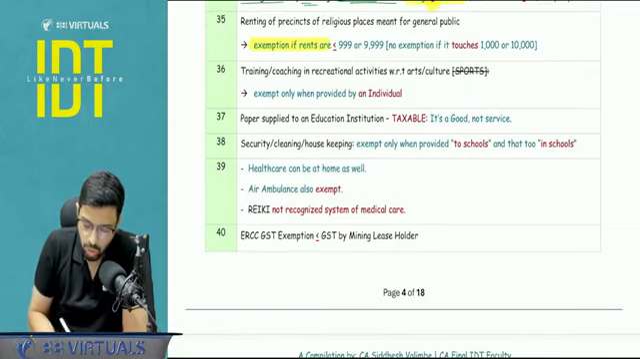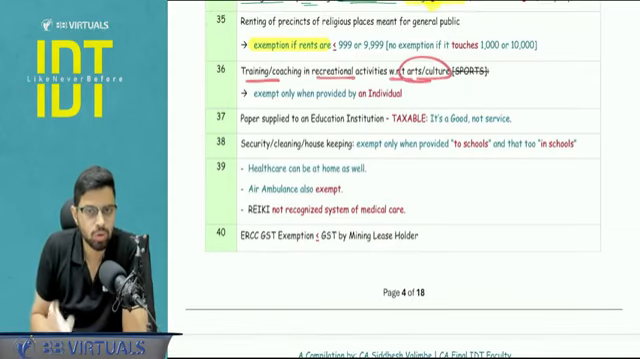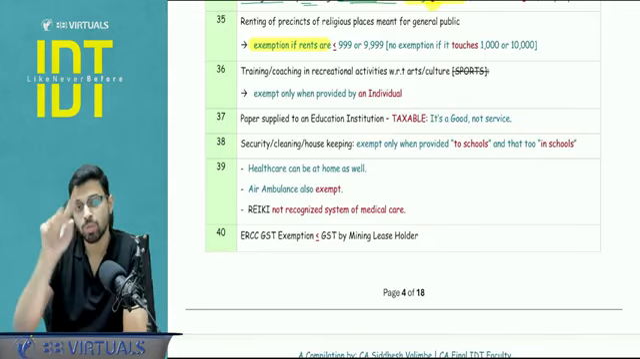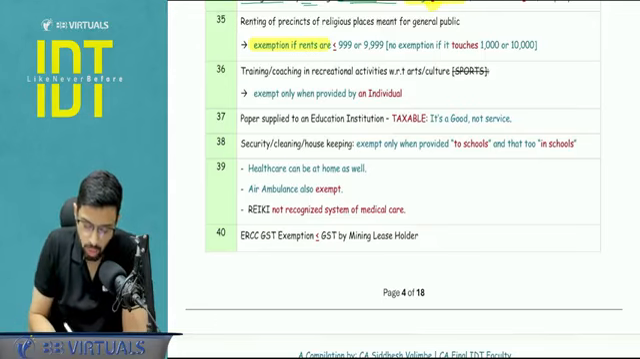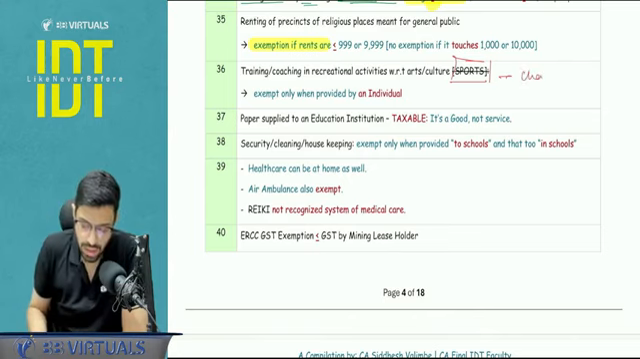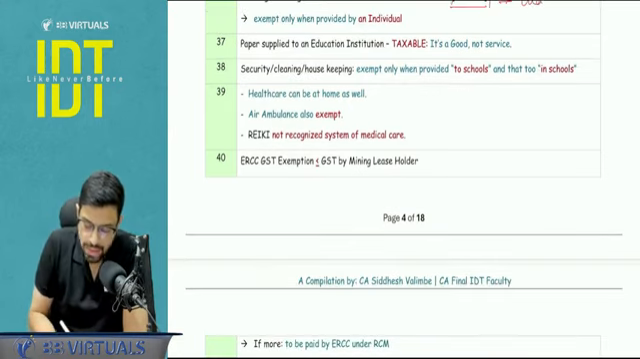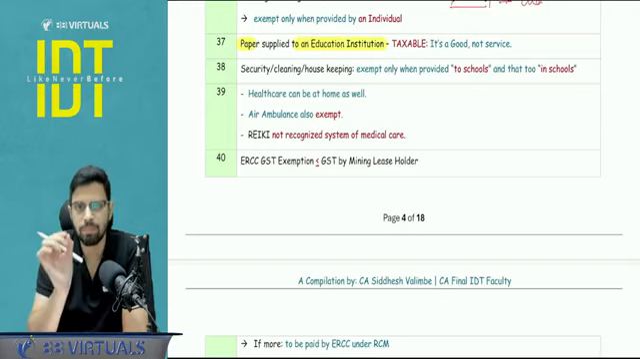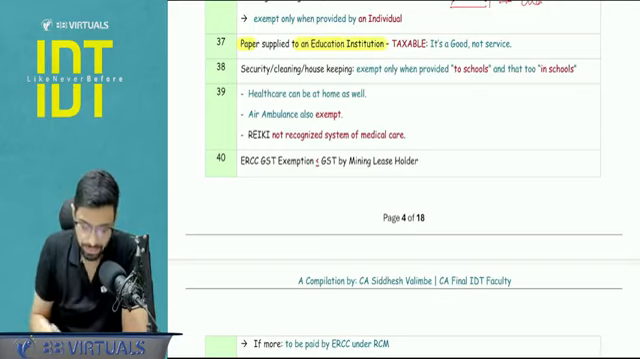Next. Training, coaching in recreational activities with respect to arts and culture is exempt when it is given by an individual, but not sports. Sports training is exempt only and only when it is given by a charitable entity. These kinds of things can be played upon in the MCQ. If paper is supplied to an educational institution, it is taxable. It is not a service. Paper buying is goods. You have to tax it.